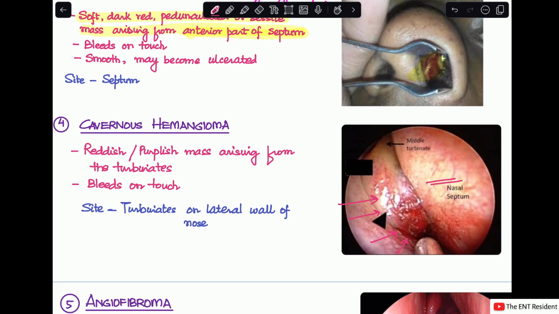You can see the image over here. This is the nasal septum, and this is the middle turbinate over here. And somewhere in between the two, there is this cavernous hemangioma, and it most likely arises from the middle turbinate on the lateral wall of the nose.